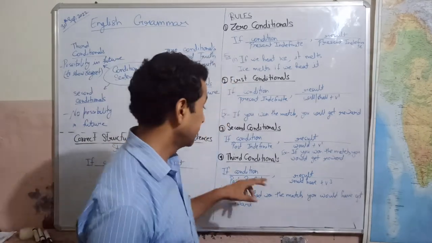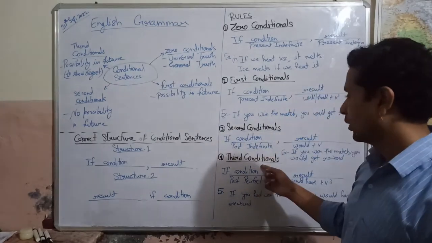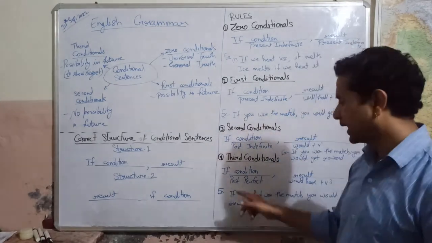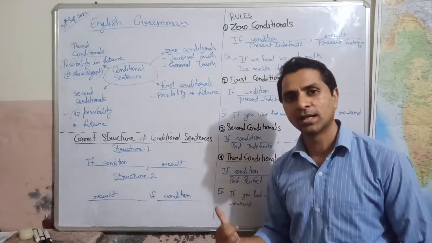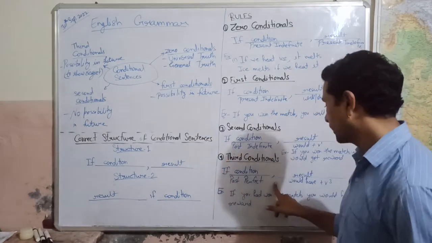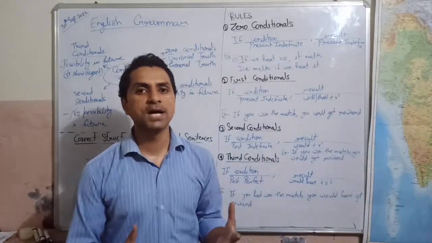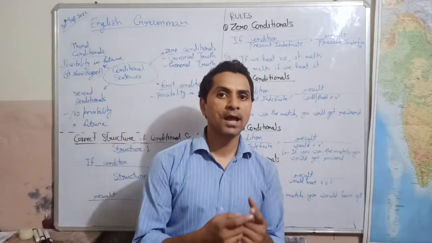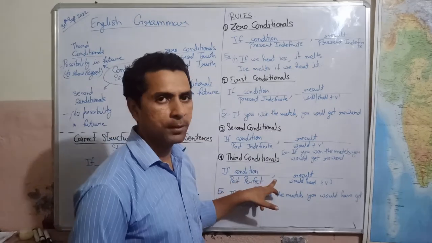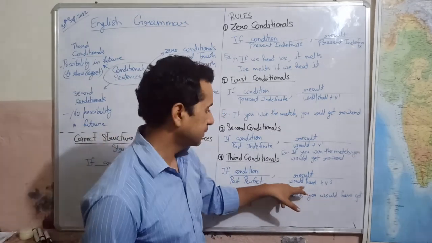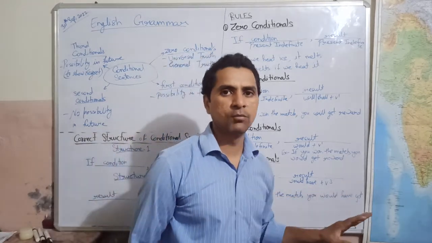Now let us move to the next rule. This is third conditionals. While writing third conditionals, we always write if, then we write condition, and condition is written using past perfect tense. Then we place a comma as usual, and we place result. We know past perfect tense, had plus third form of verb. And the sentence in which there is result is made using would have plus third form of verb.